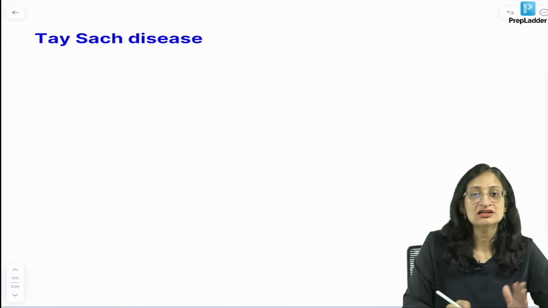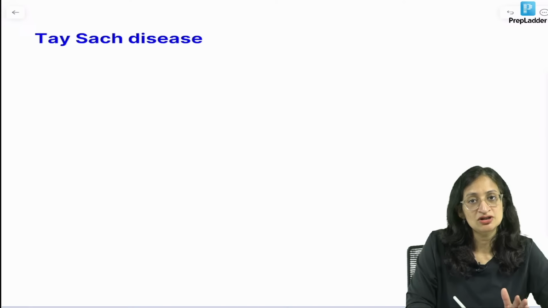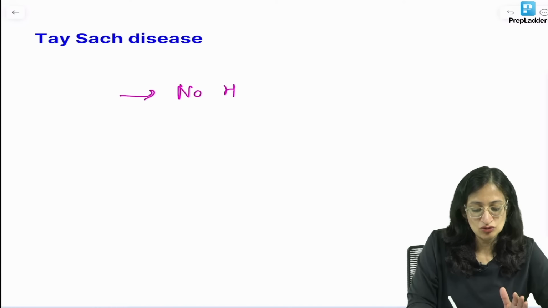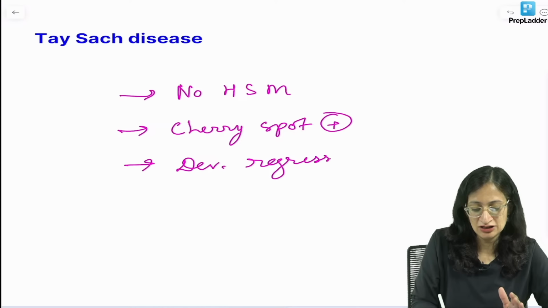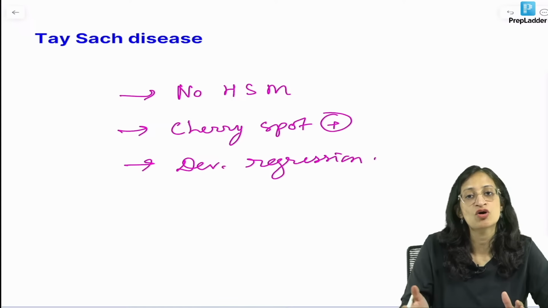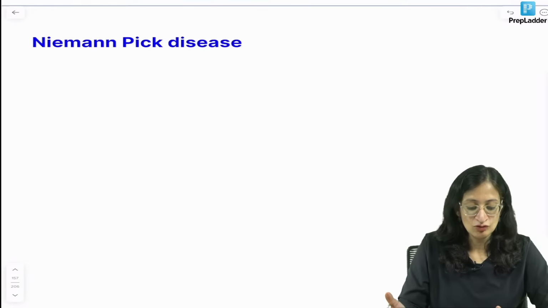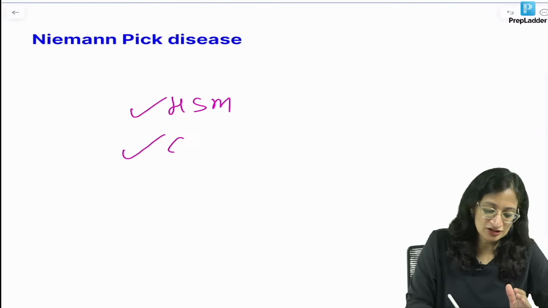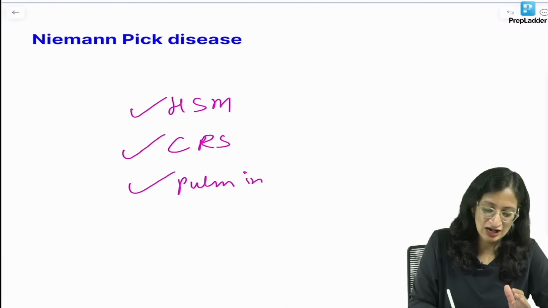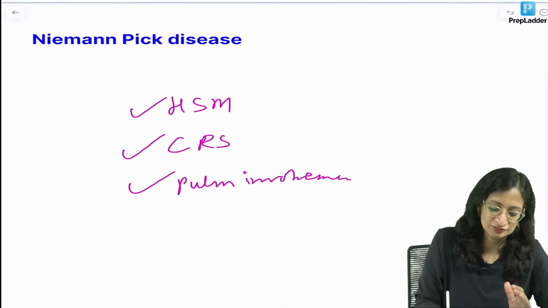So, Tay-Sachs disease, hexosaminidase A deficiency we already mentioned. So, in Tay-Sachs disease there is no hepatosplenomegaly usually, but cherry red spot is present. Cherry red spot present, and developmental regression can be there, developmental delay can be there, can be excessive Mongolian spots and so on. What about Niemann-Pick disease? We already discussed there is hepatosplenomegaly, there is cherry red spot and there is pulmonary involvement, and enzyme replacement therapy is available.